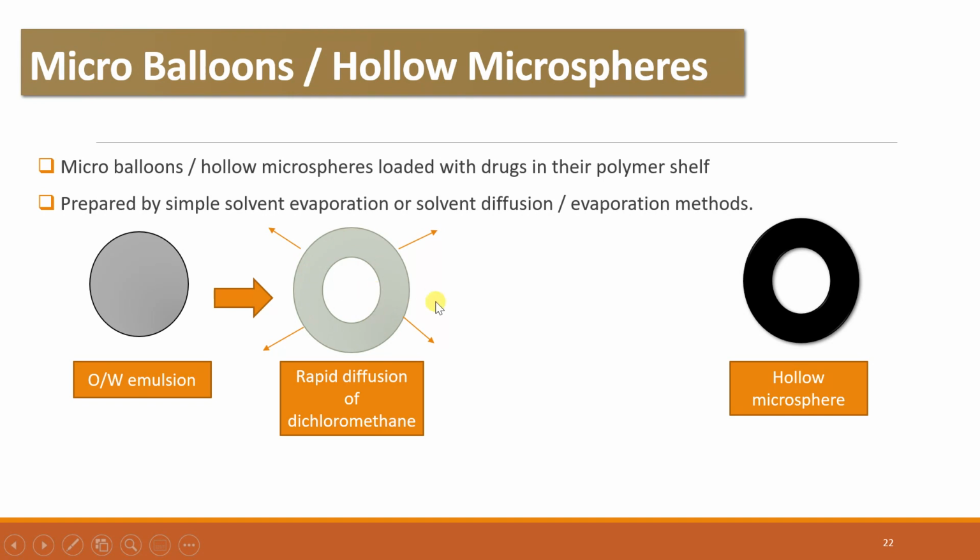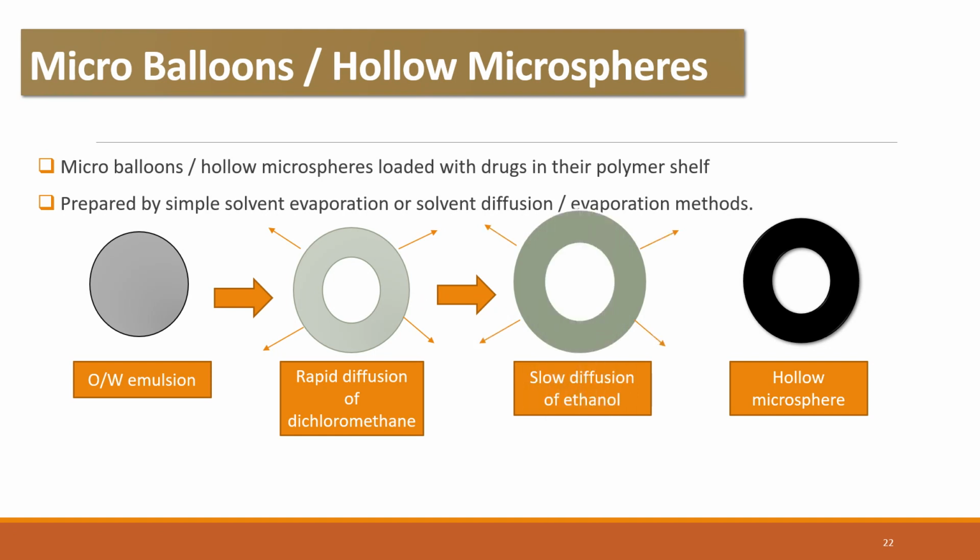This hollow sphere further thickens and strengthens once the slow diffusion of ethanol is carried out. These two solvent systems are utilized along with the oil and water emulsion in order to prepare the hollow microspheres. Once the complete ethanol diffusion is done, the hollow microsphere results.